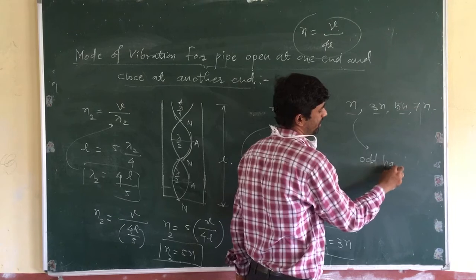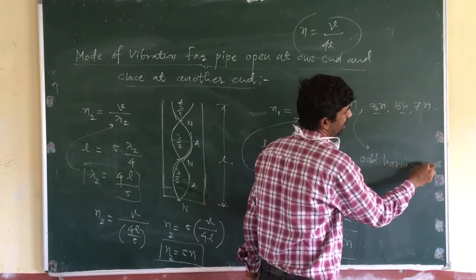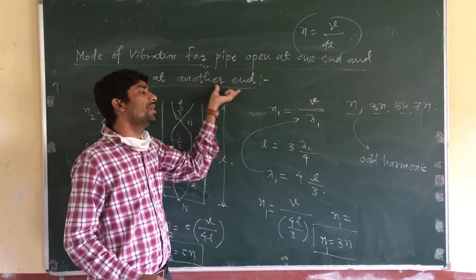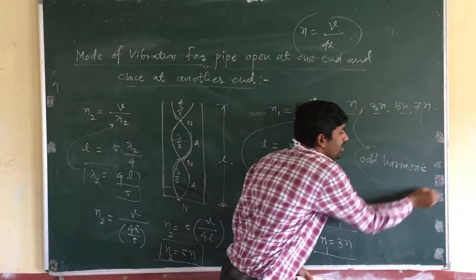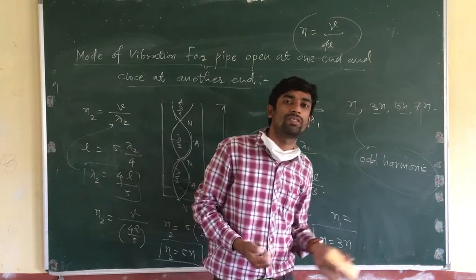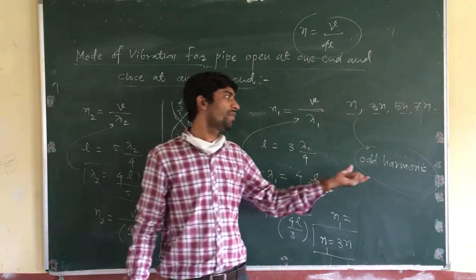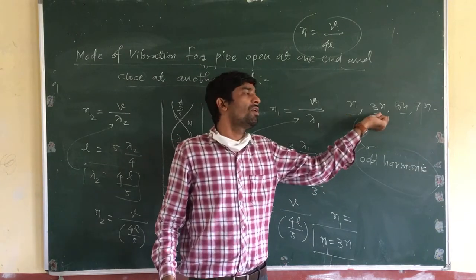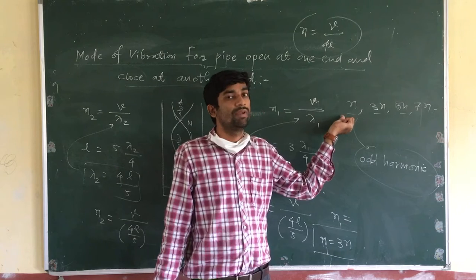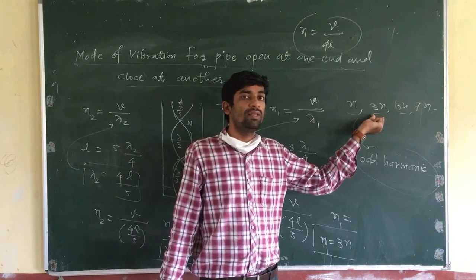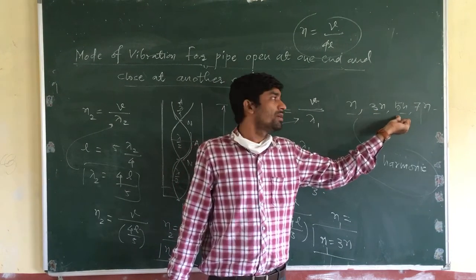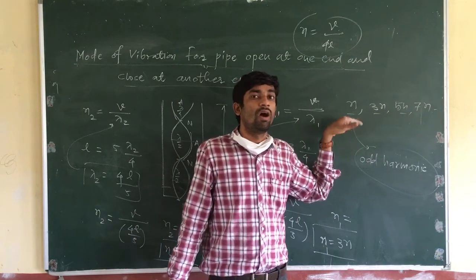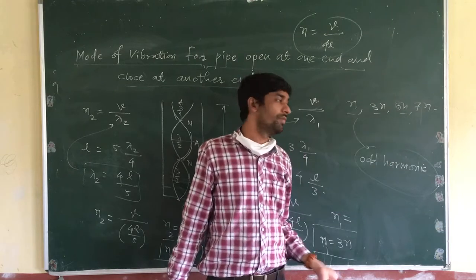You can conclude that when a pipe is open at one end and closed at another end, only odd harmonics are present. That means the frequencies generated are odd integer multiples of the fundamental frequency: first N, second 3N, third 5N, fourth 7N.